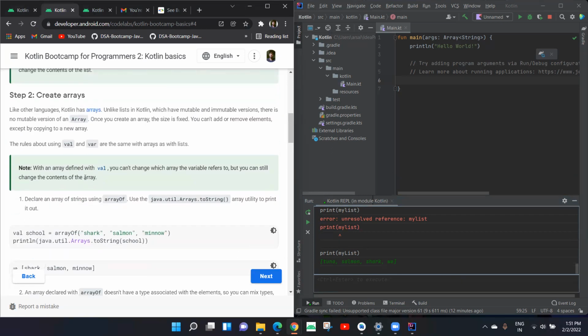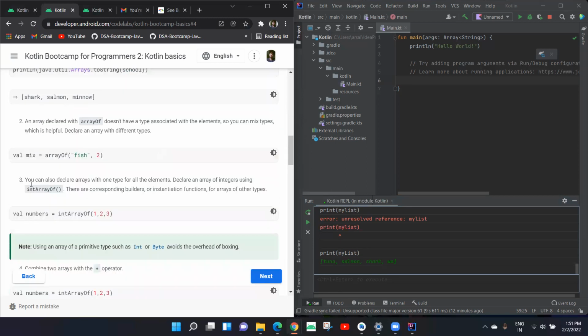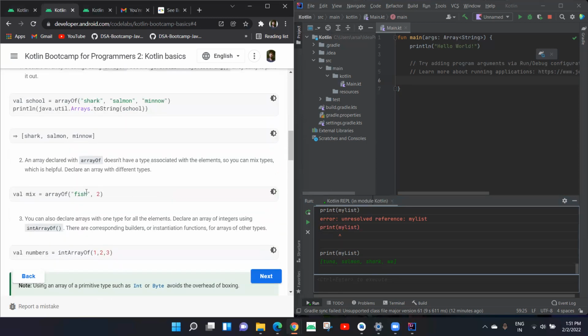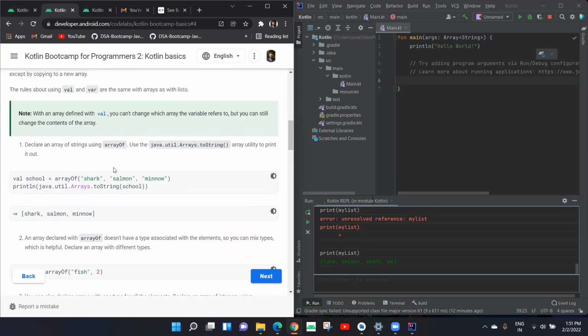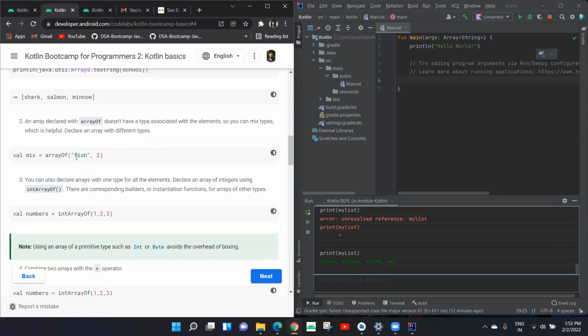So creating an array, we did this. In the previous array, we created an array of strings that only stored string values. We can also create an array which contains both a string and an integer. Value mix equals array of, string and integer.